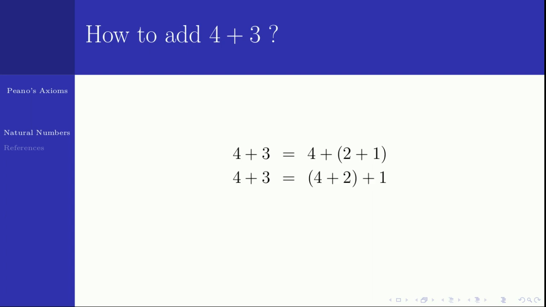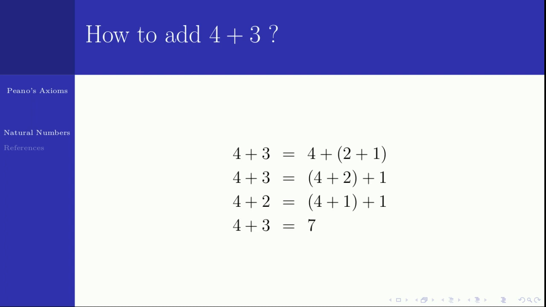But how to find 4 plus 2? 4 plus 2 is the successor of 4 plus 1. But I know what is 4 plus 1. 4 plus 1 is 5. Successor of 5 is 6. So 4 plus 2 is 6. If 4 plus 2 is 6, the successor of 4 plus 2 is 6 plus 1, which is 7. So 4 plus 3 is 7. This is how you define addition of natural numbers.